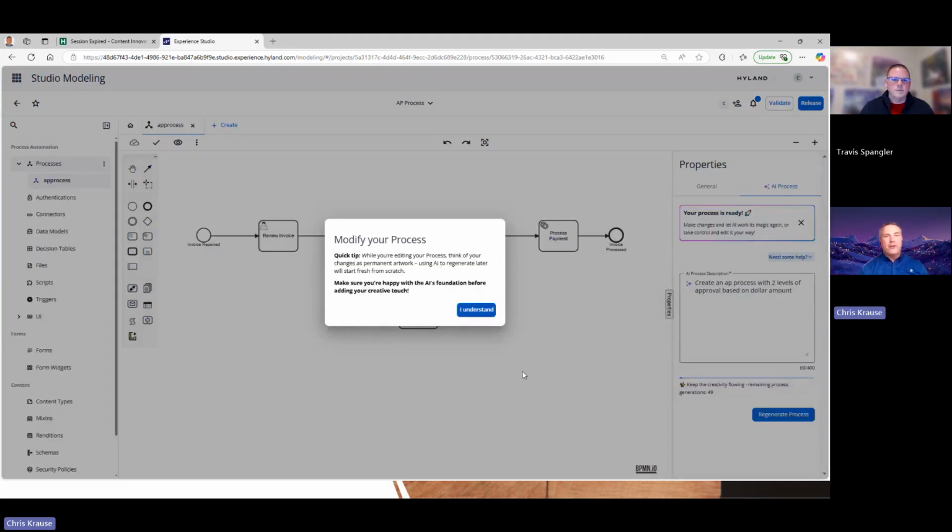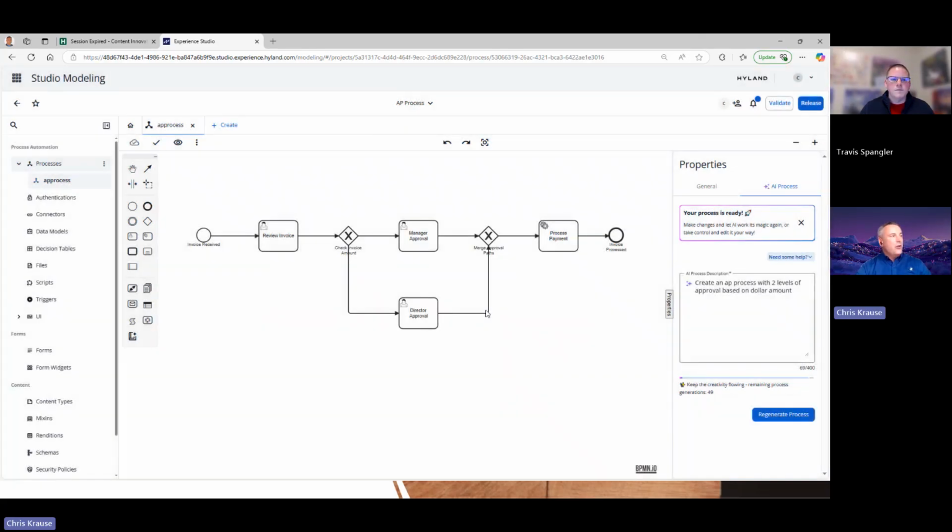And while it won't be 100%, just being fully transparent, as you can see here, I want to modify your process. What a great start to building your intelligent automated AP process. So I've got a reviewer. I can check the invoice amount. Do I need to have director approval? Because that's the secondary level of approval. Once I get them all approved, then it goes for process to payment, typically through your ERP system.